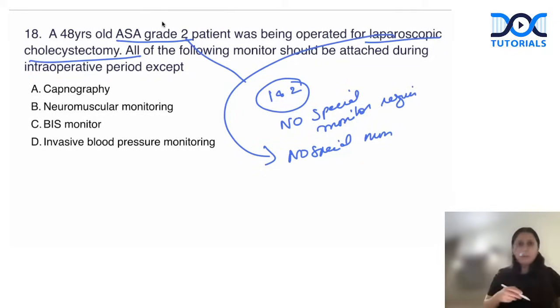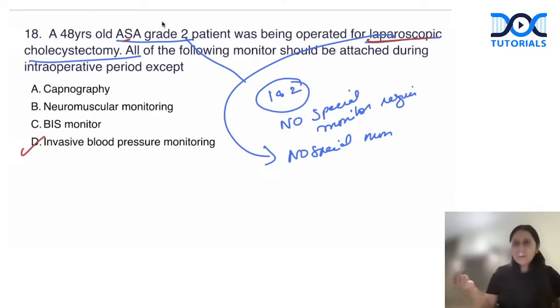Invasive blood pressure monitoring, we don't attach. Why? It is only attached if I am suspecting that the patient will have a profuse blood loss and drop, or if the patient is hemodynamically unstable, an ICU patient, then only I will attach invasive blood pressure monitoring. Why would I attach invasive blood pressure monitoring in laparoscopic surgery? This is not a special surgery.